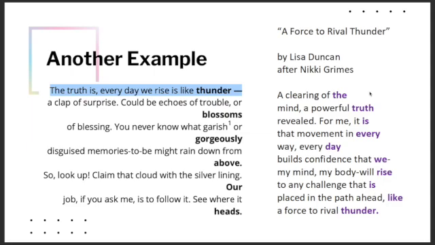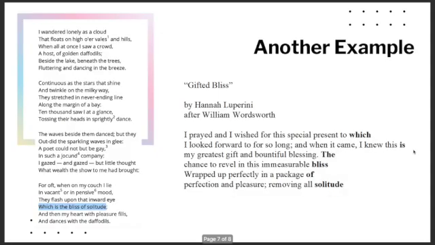So hers is such a powerful poem, right? And that power, that building of confidence, that she's going to rise to any challenge that she's faced with, that brings her joy. So again, I want you to notice that the line that she chose, the truth is, every day we rise is like thunder, has 1, 2, 3, 4, 5, 6, 7, 8, 9, 10 words in it, which means that her poem is also 10 lines long and ends with those words. All right, one more example to really make this come to light.